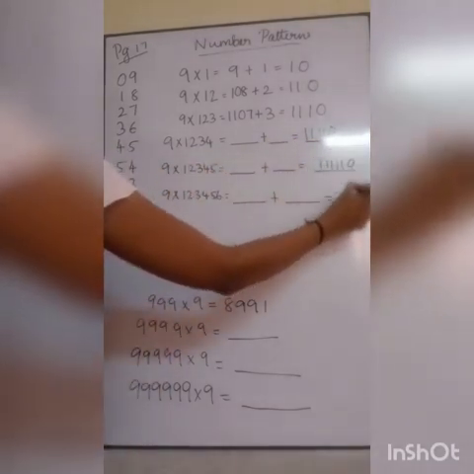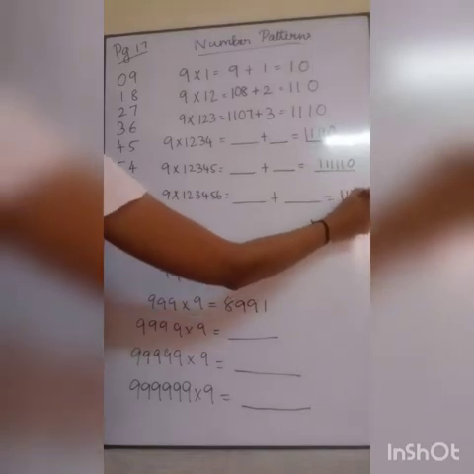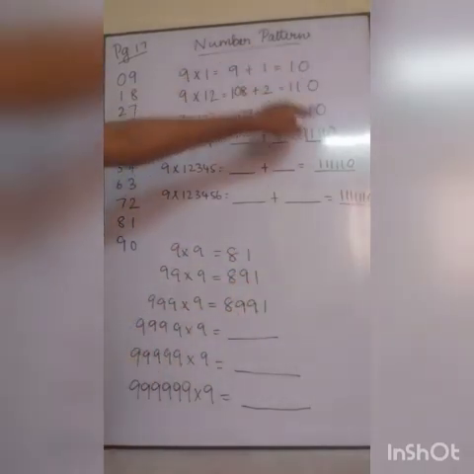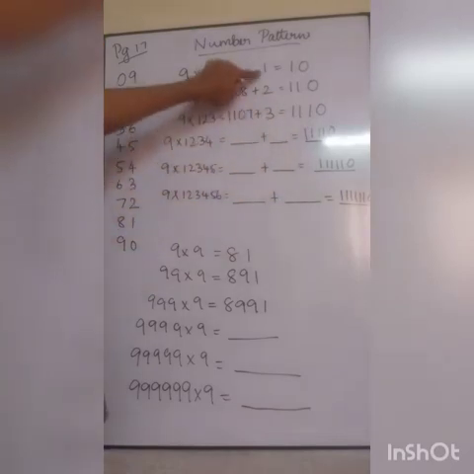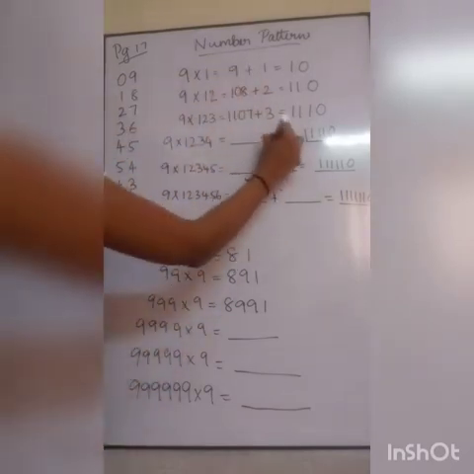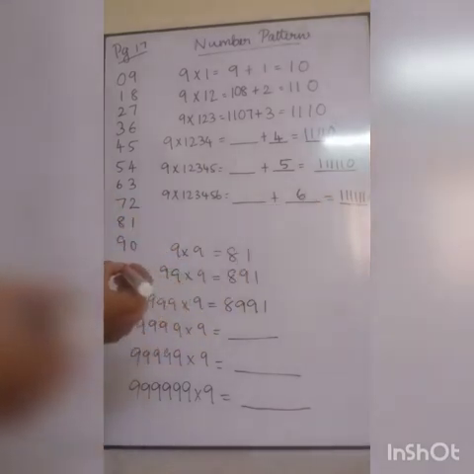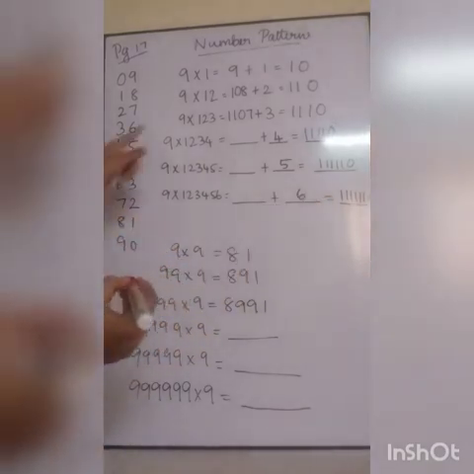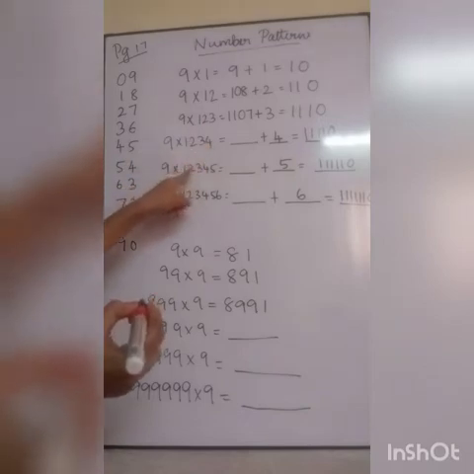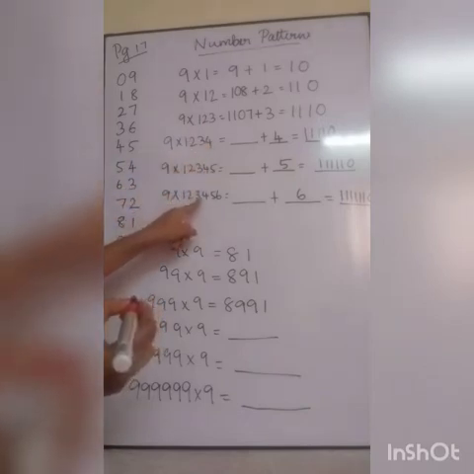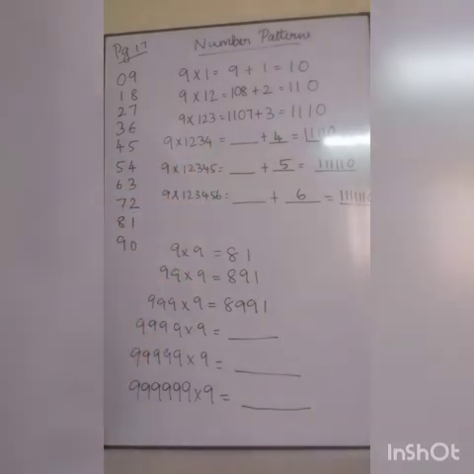Here 5, 1, 0. Here 6, 1, 0. So this is the pattern followed here. Here 1, 2, 3, 4, 5, 6. Next 1, 2, 3; 1, 2, 3, 4; 1, 2, 3, 4, 5; 1, 2, 3, 4, 5, 6. Okay, listen.